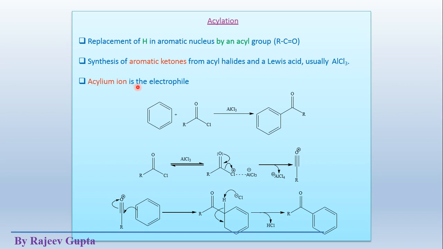So the acylinium ion is the electrophile in these acylation reactions. See this simple reaction. This is acyl chloride. Here R could be any alkyl group, methyl, ethyl, anything. Here AlCl3 and Cl react, both react and capture this Cl from this side, and the remaining portion is an acylinium ion.